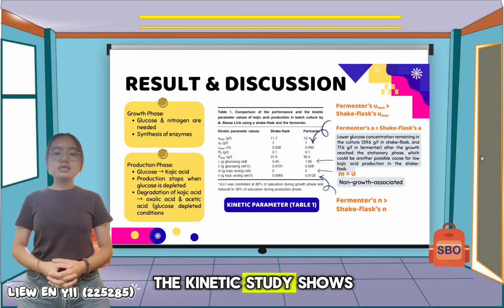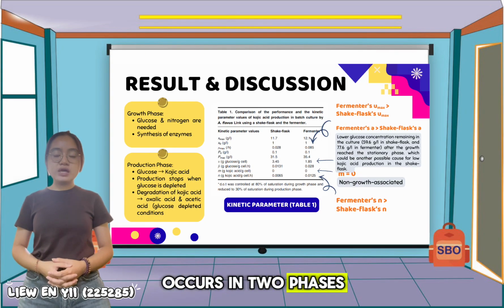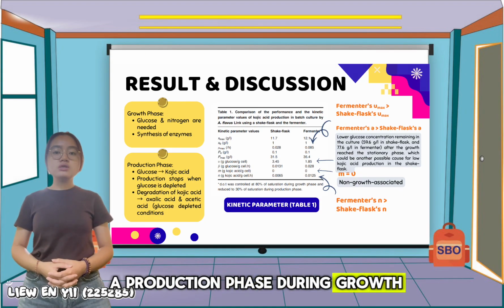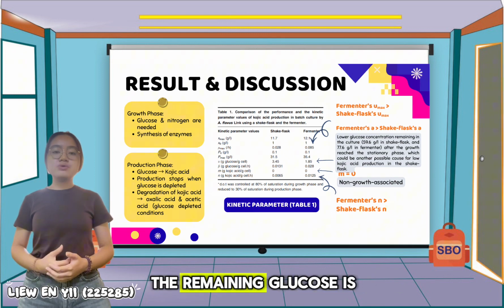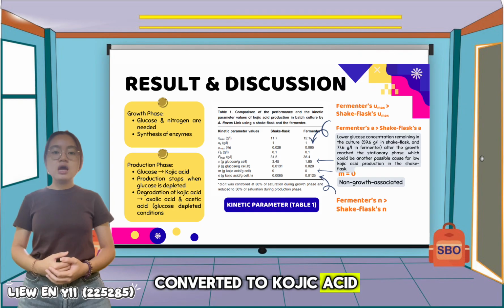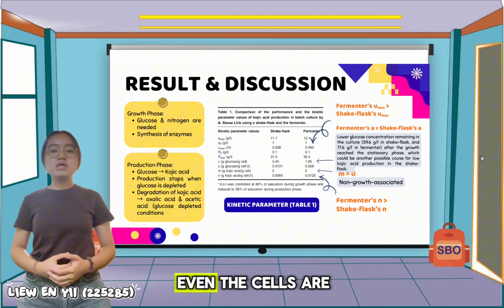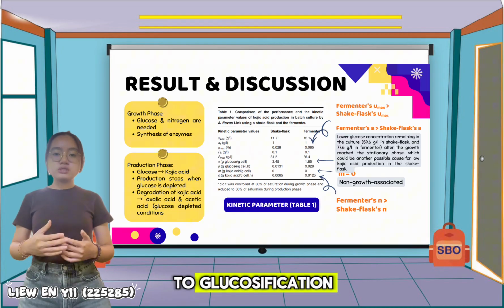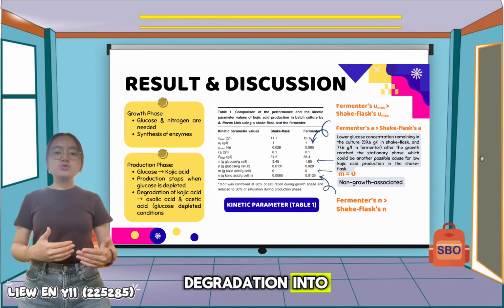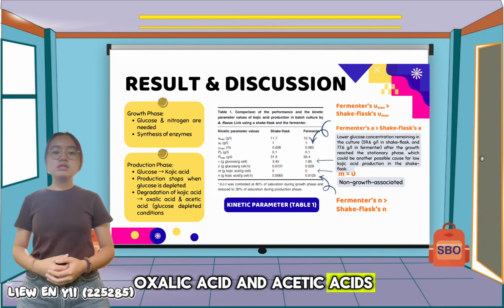Finally, the kinetic study shows that the Kojic acid fermentation occurs in 2 phases, a growth phase and a production phase. During growth, the glucose and nitrogen are used to build biomass and enzyme systems. Once cells stop growing, the remaining glucose is then converted to Kojic acid. The production stops once the glucose is depleted, even though the cells are still metabolically active, and the Kojic acid levels start to decline due to glucose depletion and due to degradation into oxalic acid and acetic acid.